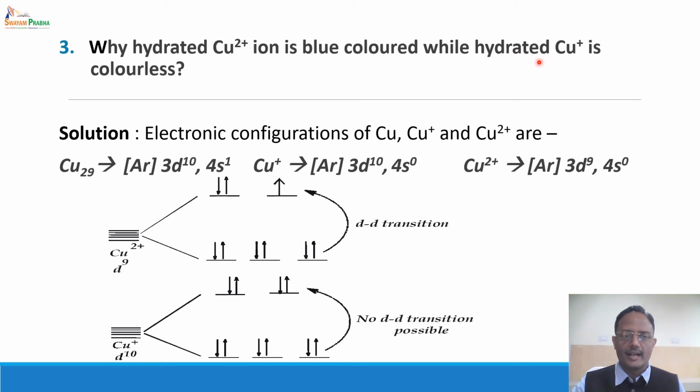Since it is a hydrated ion, the water molecules act as ligands, and as a result there is a splitting of d orbitals, and since there is a splitting of d orbitals, there can be d-d transition provided there is an electron in the lower d orbital and a vacancy in the higher d orbital. In this case there are electrons as well as a vacancy, and hence d-d transition is possible. But in case of the d10 configuration, all the orbitals are completely filled, and so there is no vacancy in the higher d orbital, and d-d transition is not possible even if there are d electrons in the lower d orbitals.